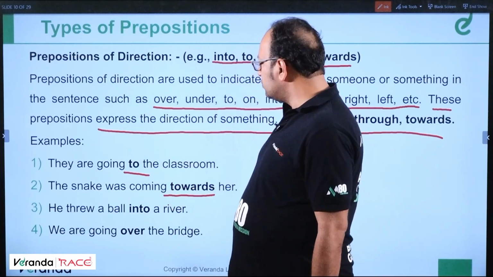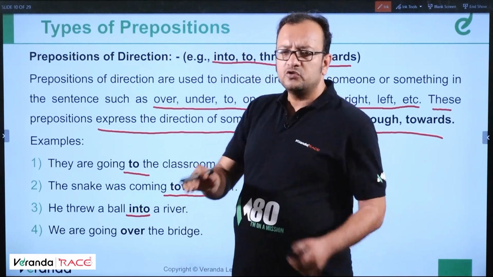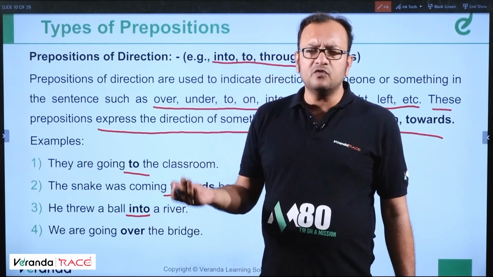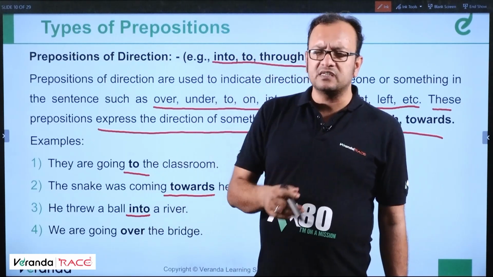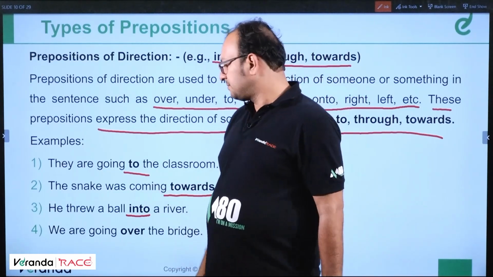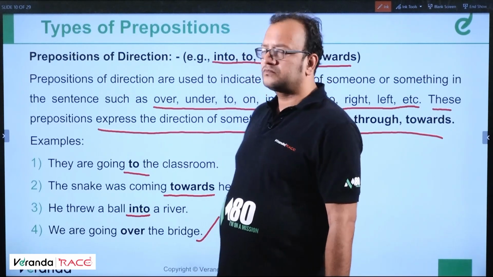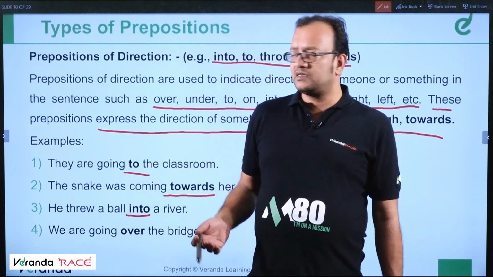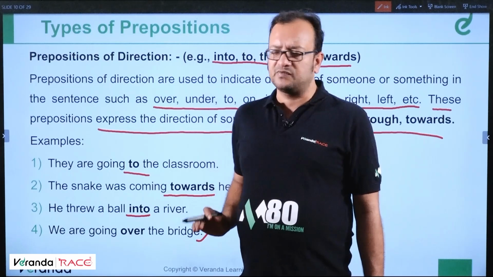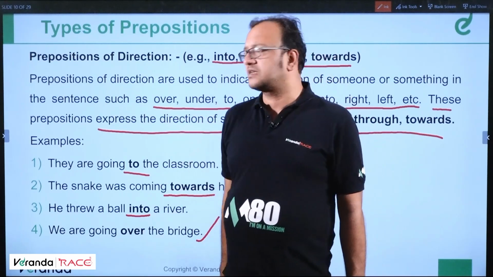He threw a ball into a river. So if there's a three-dimensional space, and somebody moves into it or rushes into it, we use into for that particular movement, that relationship. We are going over the bridge. The man was going towards the hill. This way we can use them. So these are the prepositions which show the direction of something.